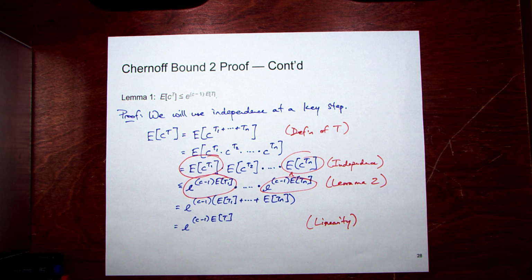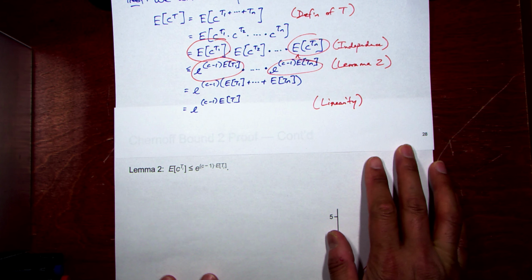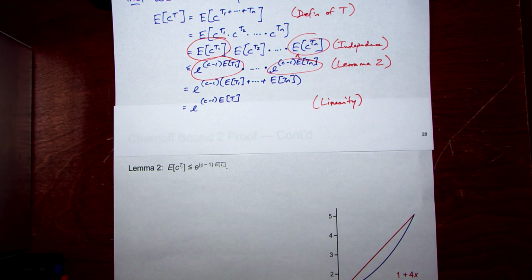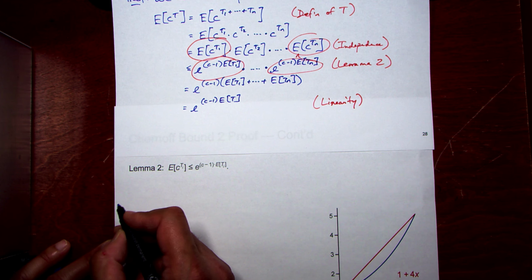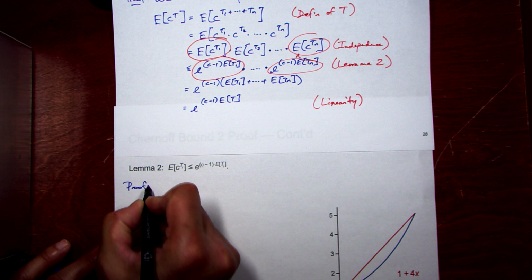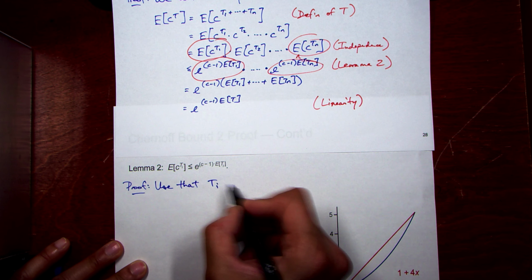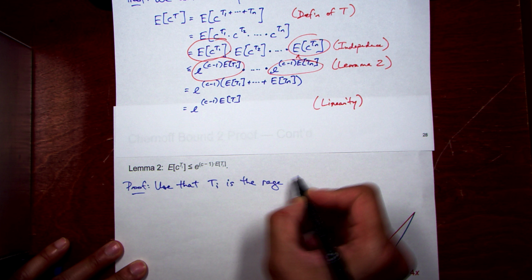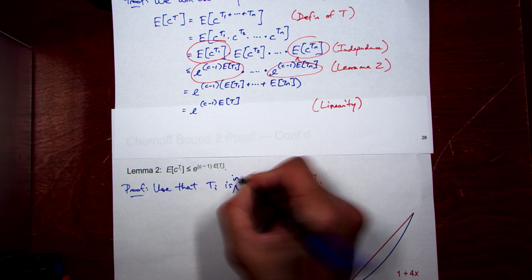Let's do lemma 2. The last one here is the expected value of c to the Ti is less than or equal to e to the c minus 1 times E of Ti. And we're going to use the fact that Ti is in the range 0, 1.